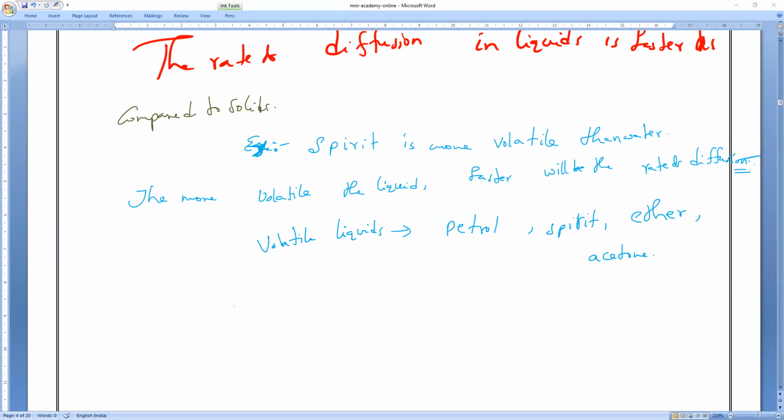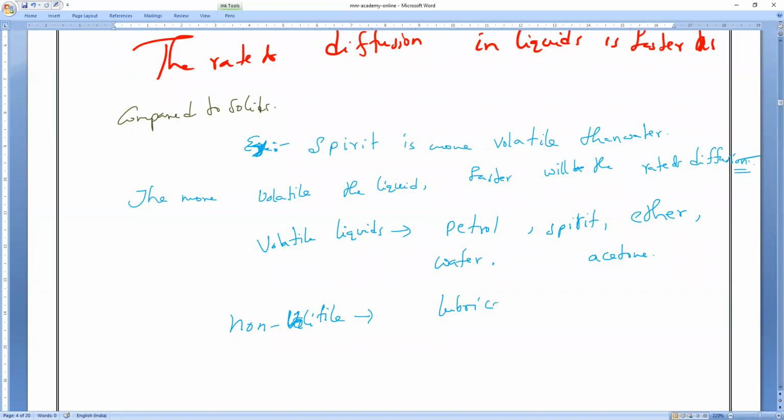Now, non-volatile examples. Can you tell me? They are liquids, but they are non-volatile. So what is that, a non-volatile liquid? Water is also volatile. Non-volatile liquids won't evaporate, but they will be liquids. Anybody? Mercury. Mercury, very good. Yeah, that's all. Lubricant oils.